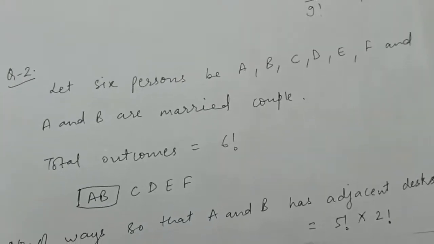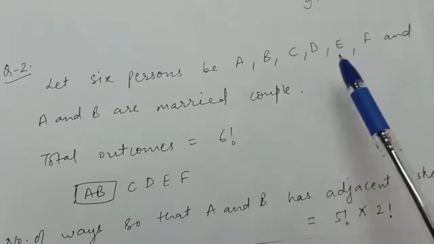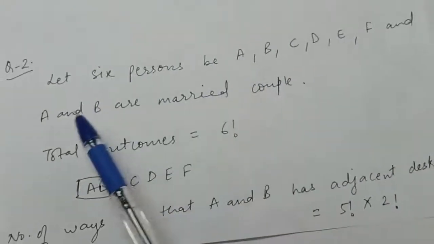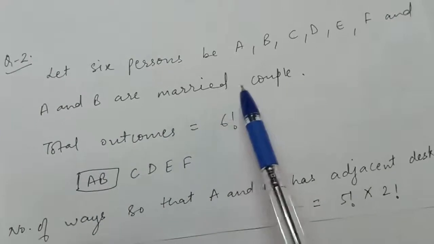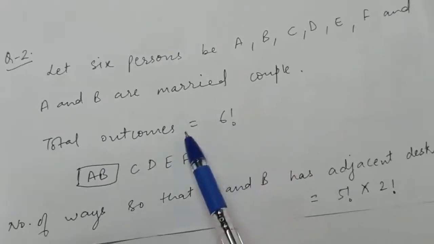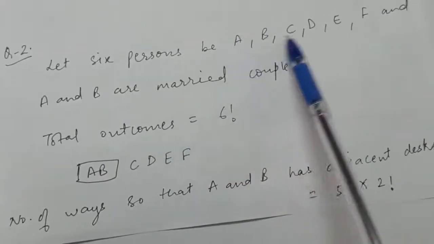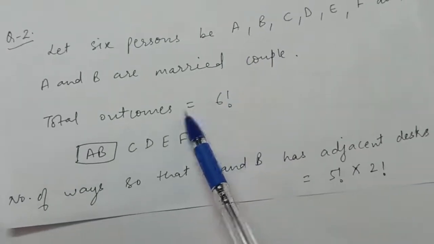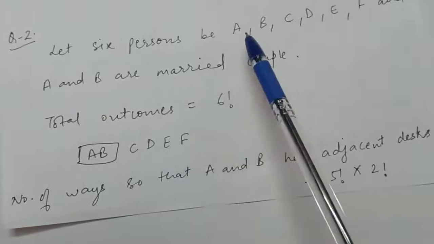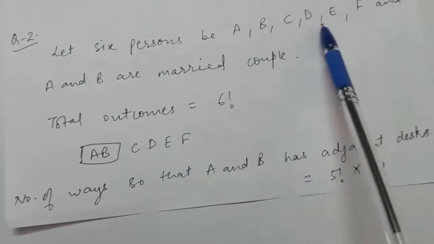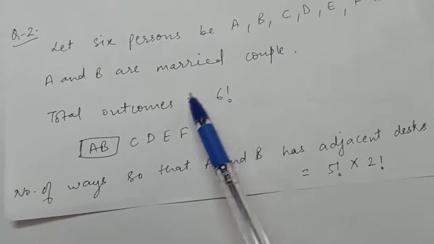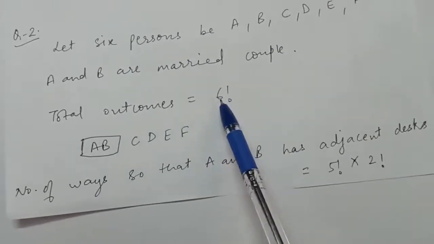First of all, let the 6 persons be A, B, C, D, E, F, and because 2 of them are married to each other, we let A and B be the married couple. Now we want to arrange them on the 6 desks. The total outcomes will be 6 factorial.